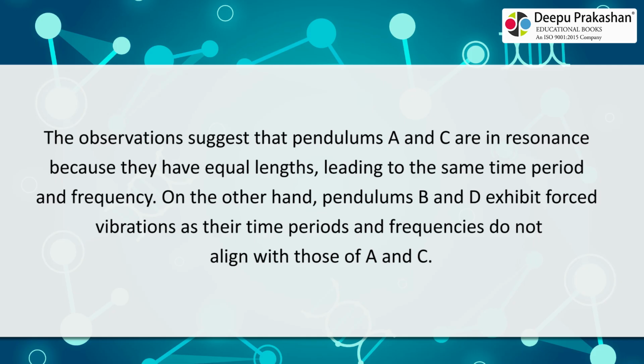The observations suggest that pendulums A and C are in resonance because they have equal lengths, leading to the same time period and frequency. On the other hand, pendulums B and D exhibit forced vibrations as their time periods and frequencies do not align with those of A and C.